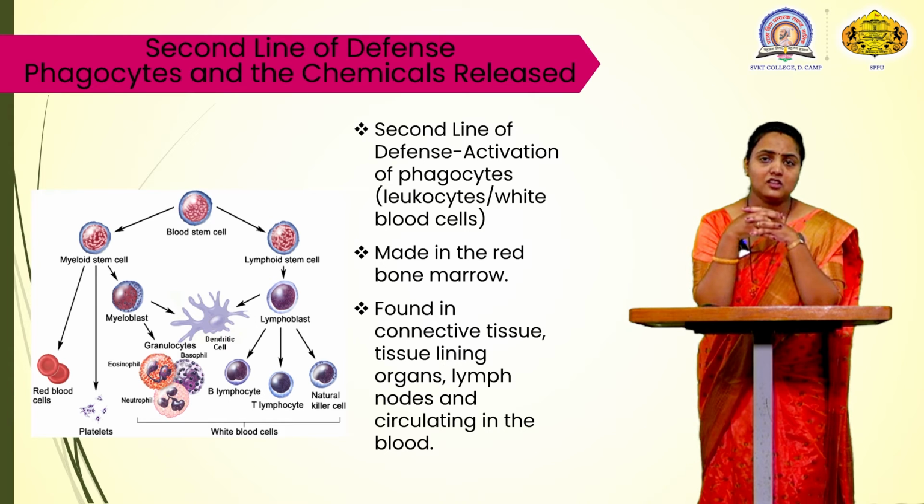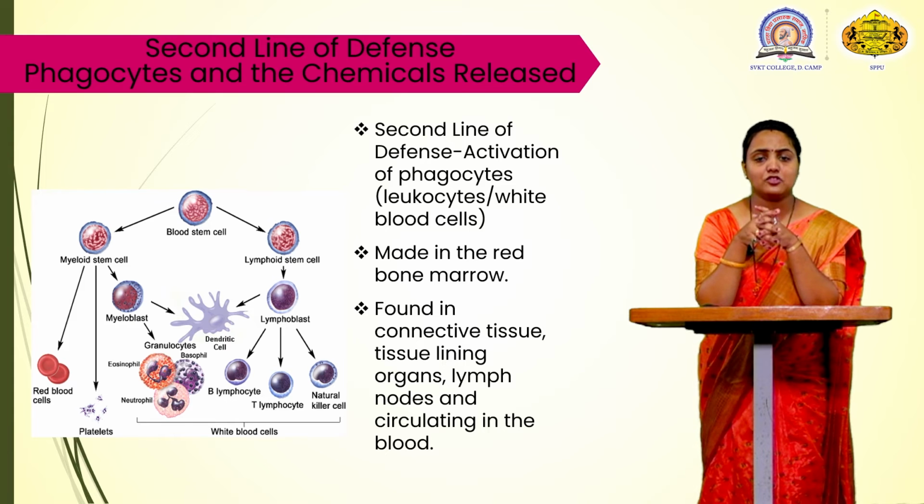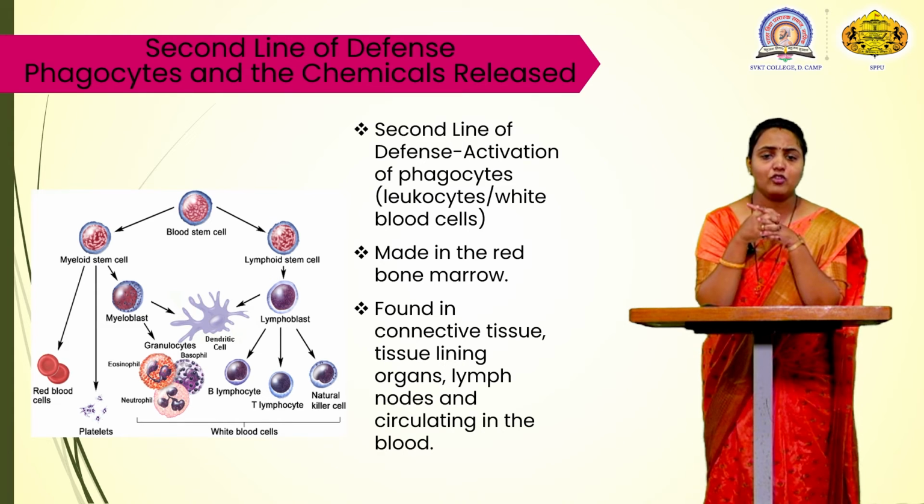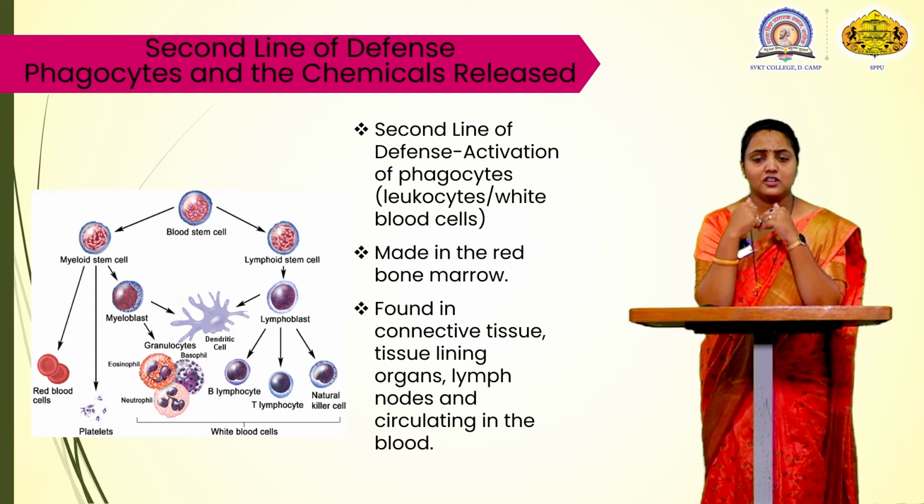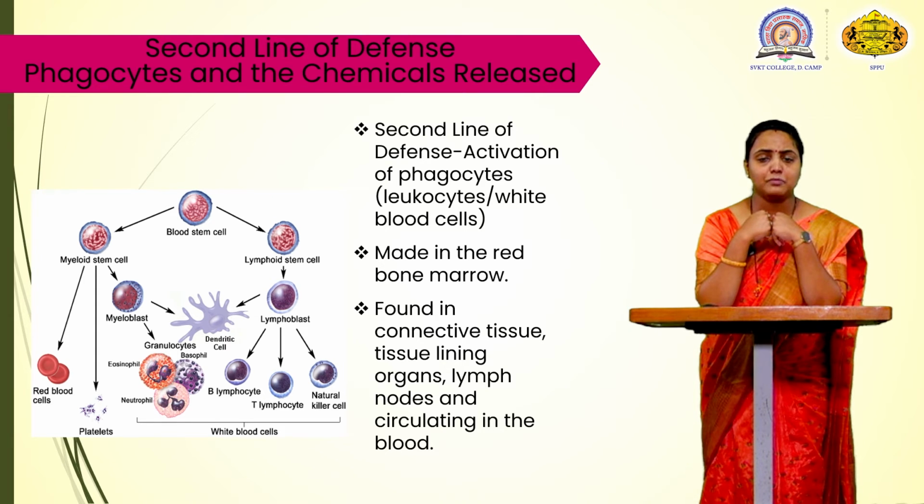You can see in the slide that the blood stem cells produce two types of cells: one is myeloid and the second is lymphoid. These produce the various white blood cells and platelets.